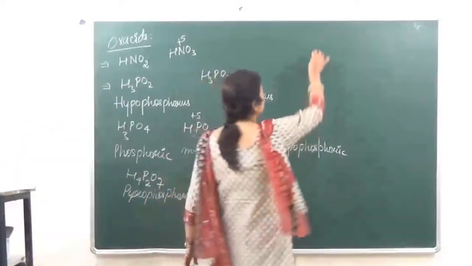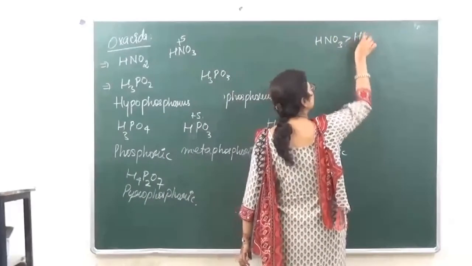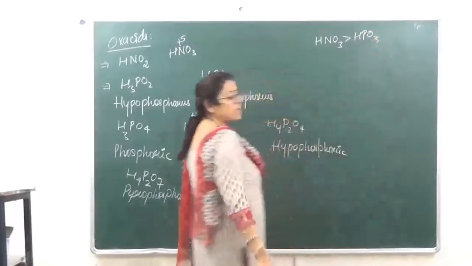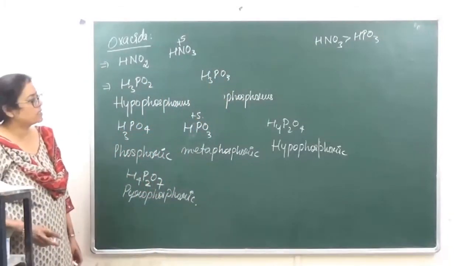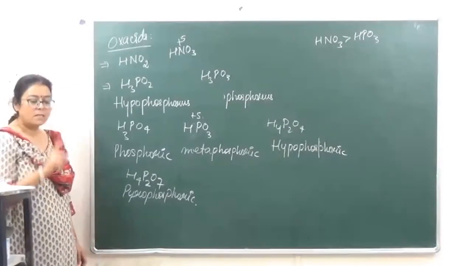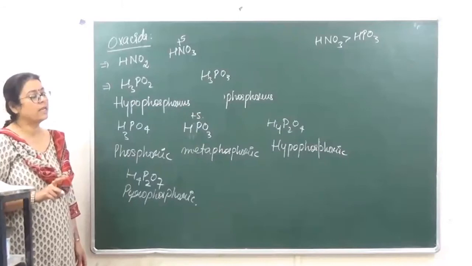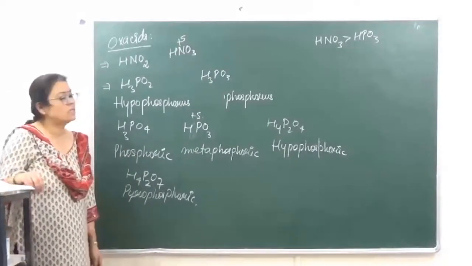Therefore we say that HNO3 is going to be more stable than HPO3. Have you understood? जैसे जैसे इलेक्ट्रोनेगेटिविटी डिक्रीज करती चली जाएगी, वैसे वैसे स्टेबिलिटी भी डिक्रीज करती चली जाएगी, provided the central atom is having the same oxidation number.